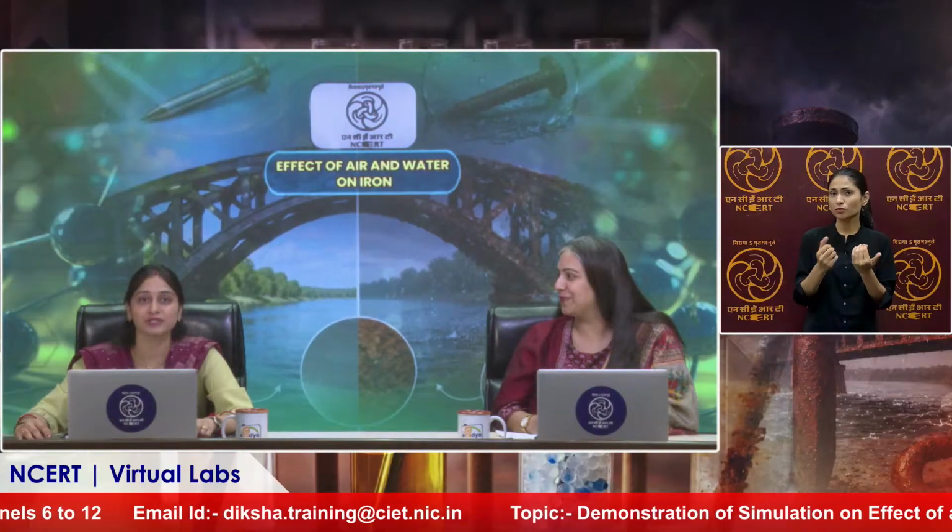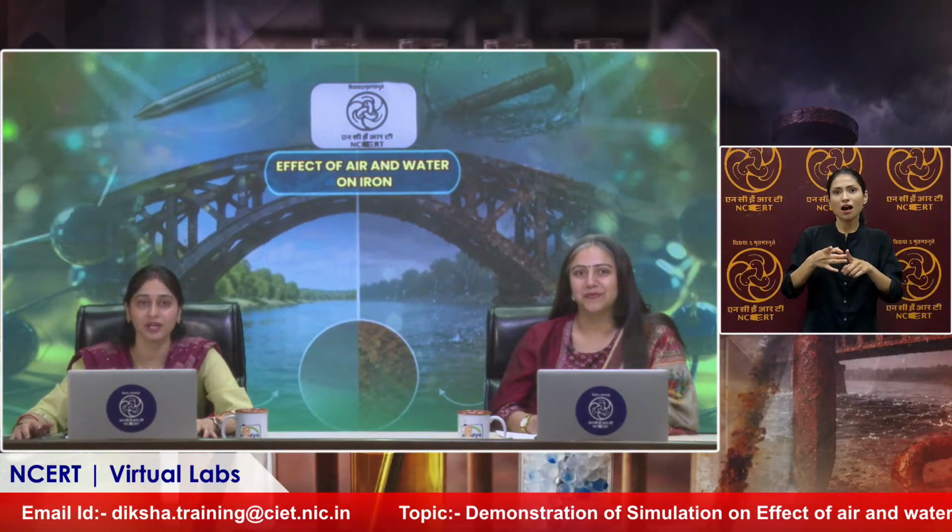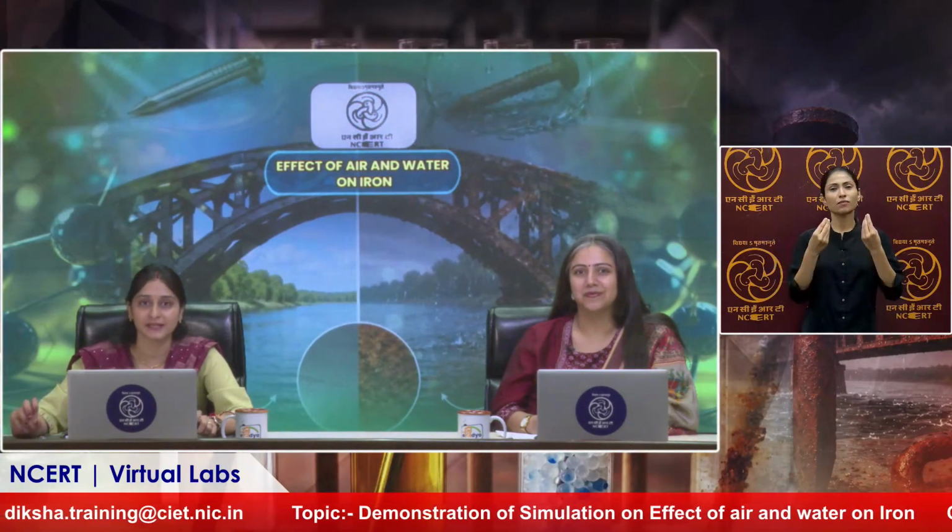The iron which is exposed in the surroundings or in the open, iron gates are generally there. When they come in contact with water and moisture, and air is generally in the environment, they get corroded faster as compared to gates of copper or any other metals.